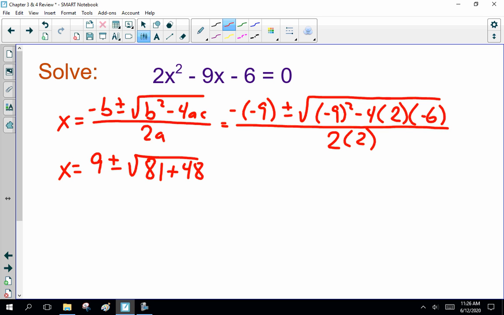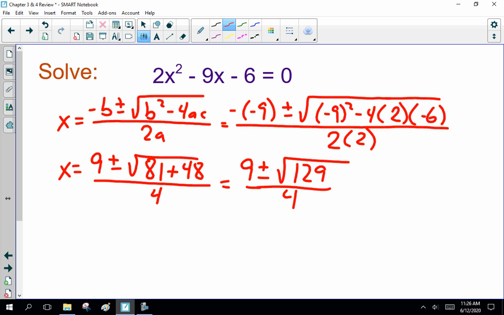So that's plus 48. Yes, it's divided by 4. Now 81, 89, 129 over 4, I believe. Okay? So, just double checking.